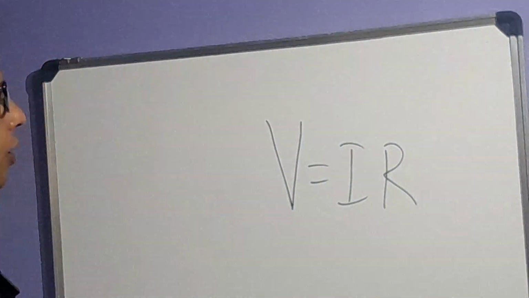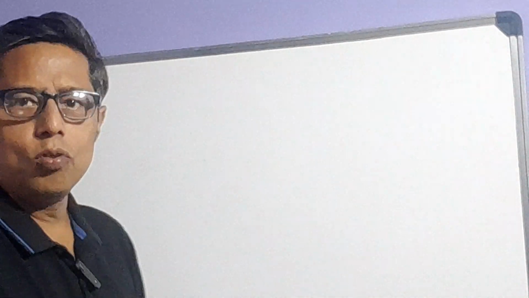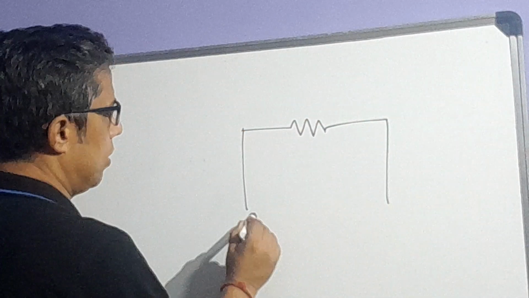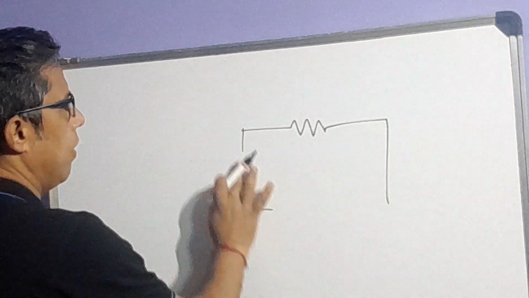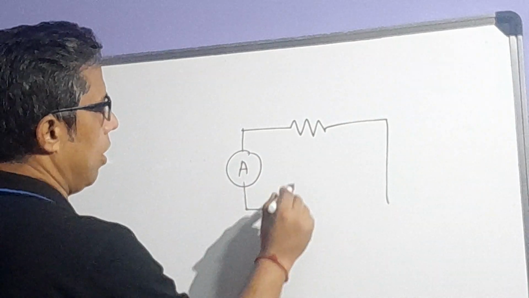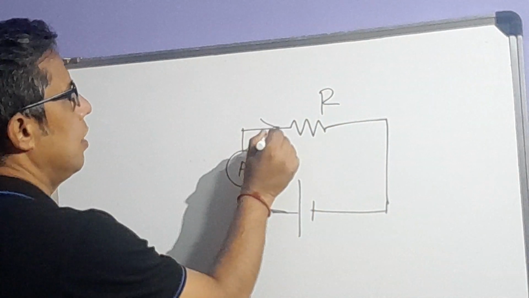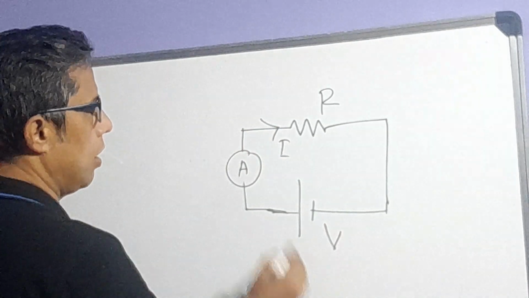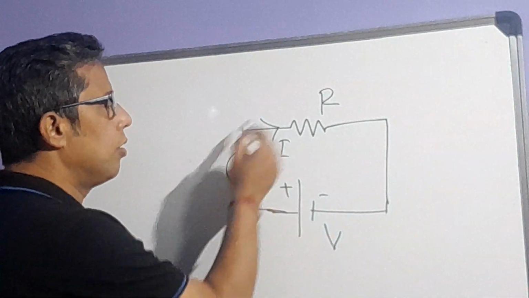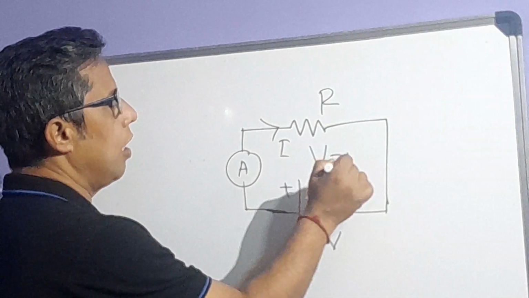Now, what about the R? Always draw a circuit. It will always help you prepare better. Draw a standard circuit. This is one resistance, and you have one ammeter here in series, and a voltage source in the circuit. This is resistance R, this is the current I, and this is the applied voltage. This is the plus terminal, this is the minus terminal. Current will flow from the positive to the negative direction. Okay, so done. Now Ohm's law, V is equal to IR, we know.